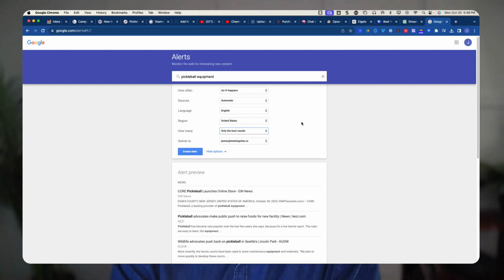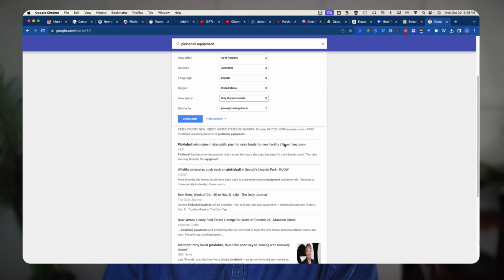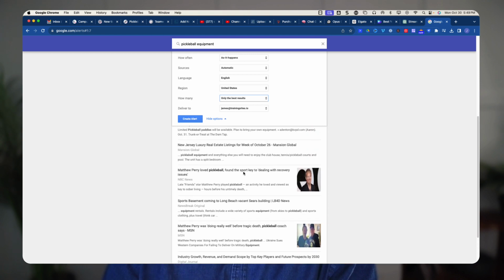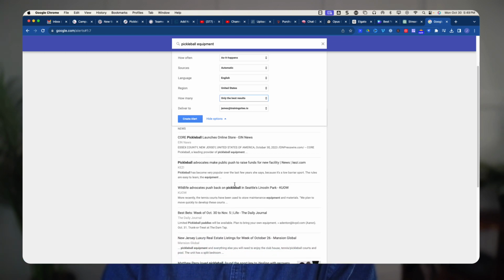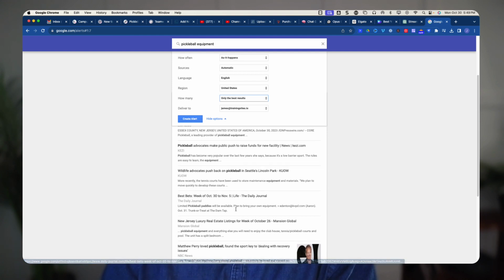In this one, what it's doing is it's saying, I'm going to deliver it to my email address, my Google email address. And these are some of the examples of the stories that come up for this alert. So these are just previews of links, for example, to all of the different news sites, websites, blogs, everything that has to do with it.